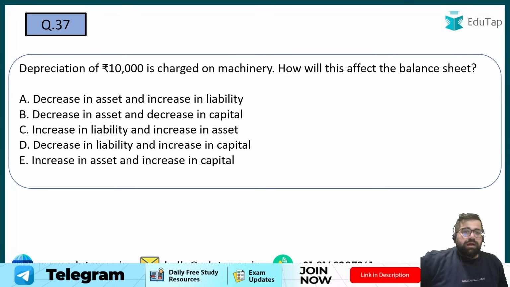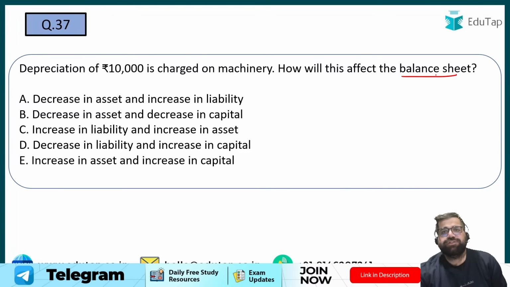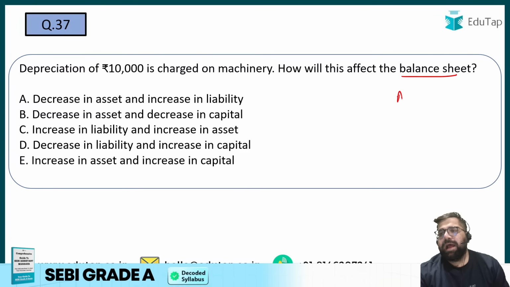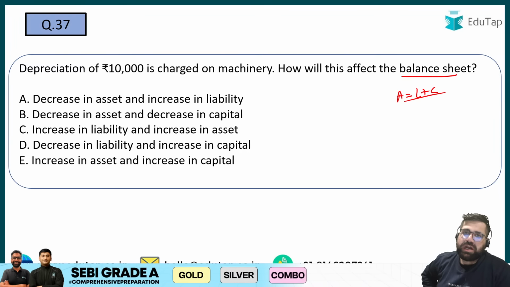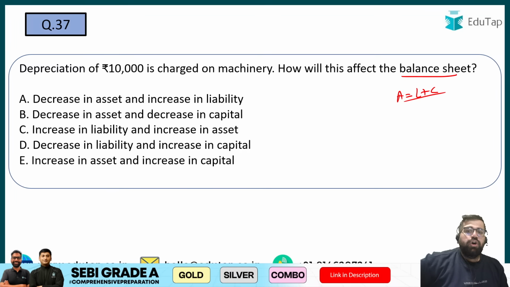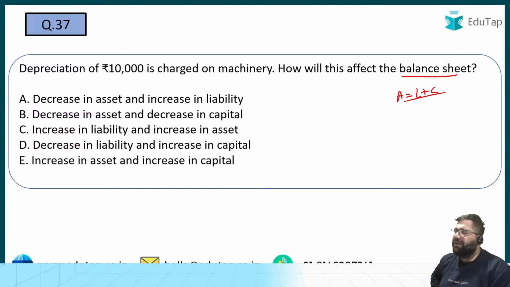37. Depreciation of 10,000 is charged on the machinery. How will it affect the balance sheet? Basically, you have to again check the balance sheet equation, which we also call the accounting equation: assets equal liabilities plus capital. So you have to tell me, if depreciation of 10,000 is charged on a machinery, how will it impact the balance sheet?